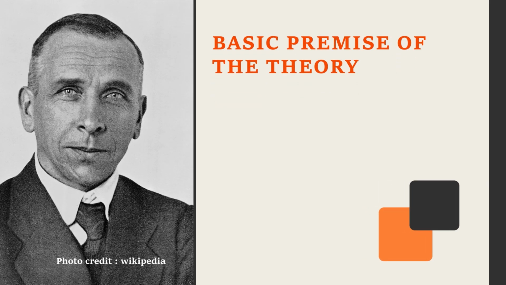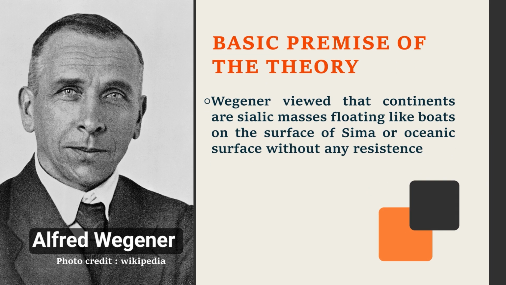So, what is the basic premise of the theory? Wegener viewed that continents are sialic masses that are floating like boats on the surface of sima or ocean surface without any resistance, and this work was based on the work of Suess.